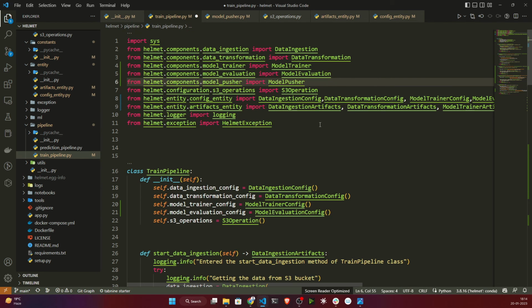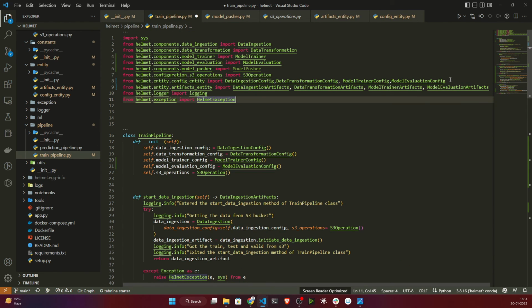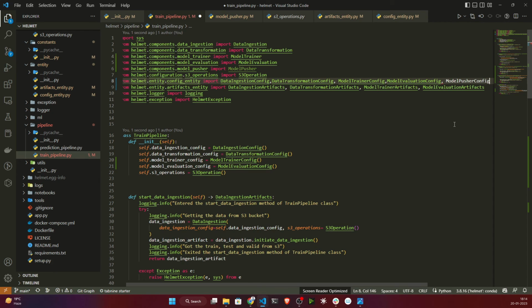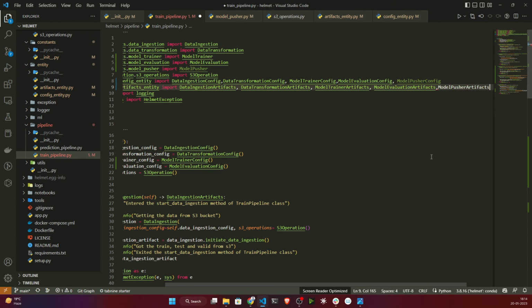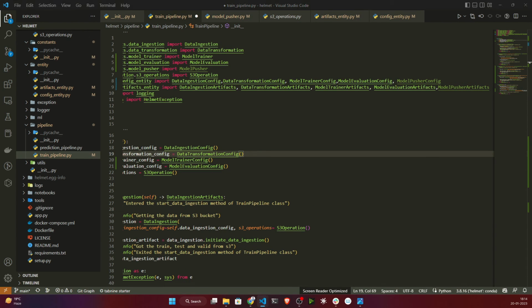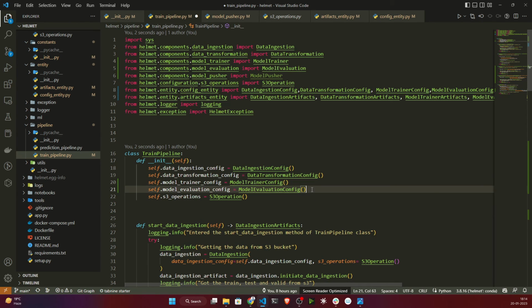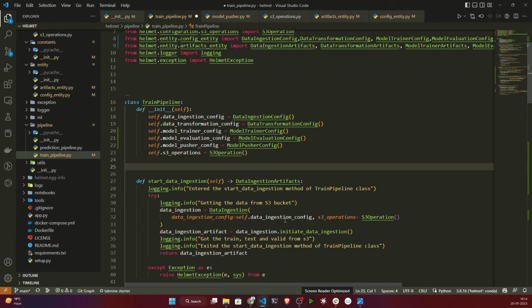So first of all, I'll initialize model pusher. Here I also need to mention, first of all, our model pusher configuration. Then I will also mention my model pusher artifacts. Once it is done, I also need to initialize inside the class, after evaluation, my model pusher.